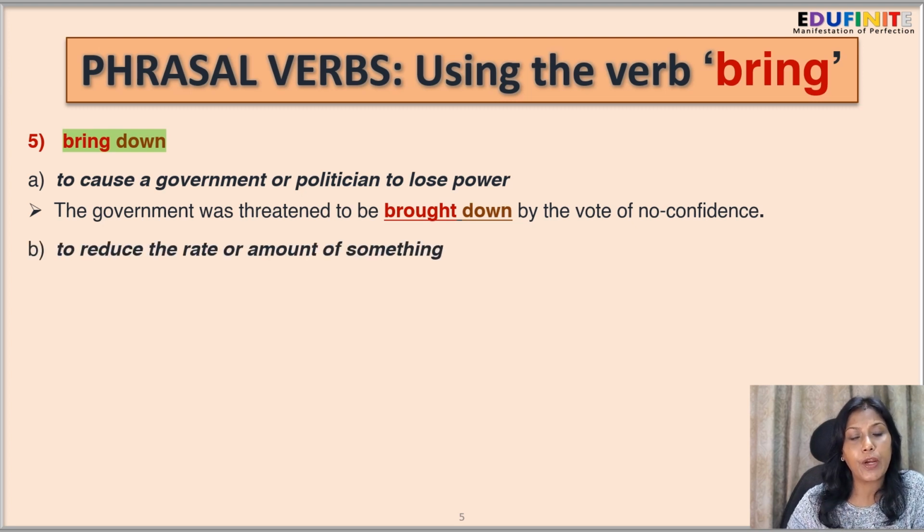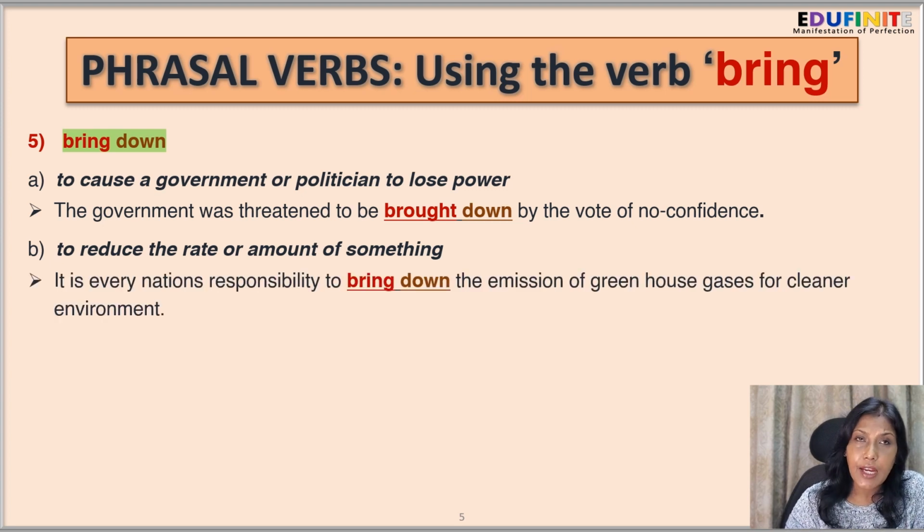The next meaning of bring down is to reduce the rate or amount of something. It is every nation's responsibility to bring down the emission of greenhouse gases for cleaner environment. So bring down means to reduce the rate. That means every nation's responsibility is to reduce the rate of emission of greenhouse gases to stop the global warming. So that is to bring down the emission of greenhouse gases.